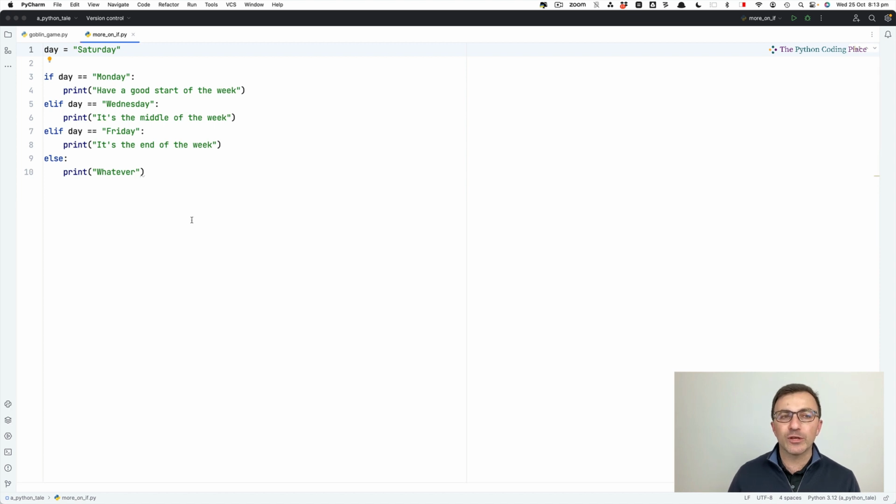So that's how we use the decision-making process. Sometimes you just have an if, because that's all you want. Sometimes you have an if and an else if you want two options. Sometimes you have an if, several elifs, and then an else. And that completes, for now, how we use the if statement and if, elif, else.